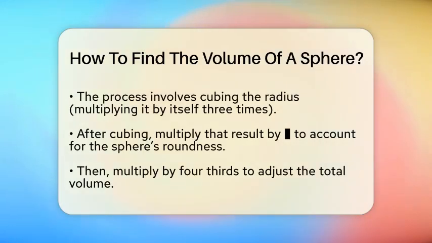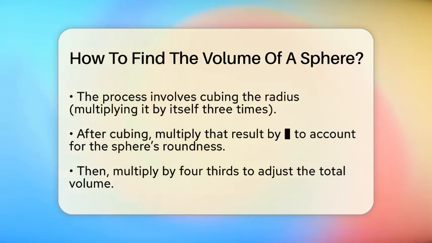Breaking it down, you take the radius and multiply it by itself 3 times. That's called cubing the radius. Then multiply that number by pi, which accounts for the round shape of the sphere. Finally, multiply everything by 4/3, which adjusts the total volume to match the shape of the sphere.